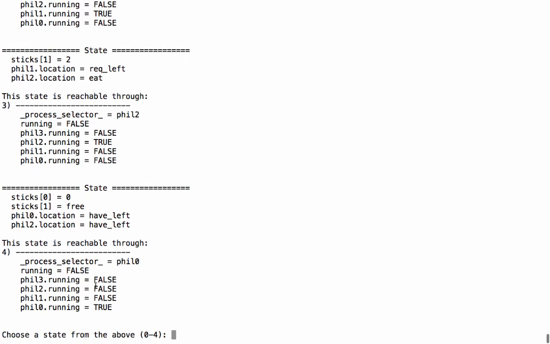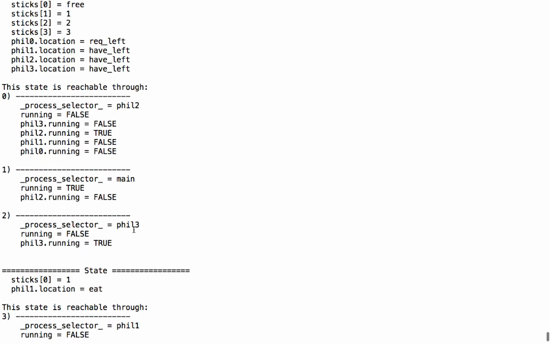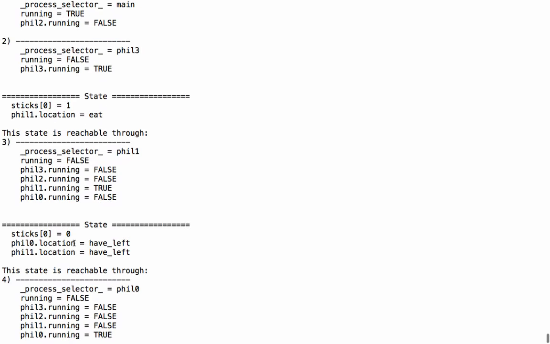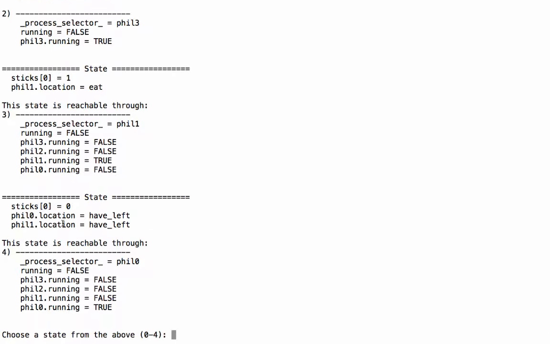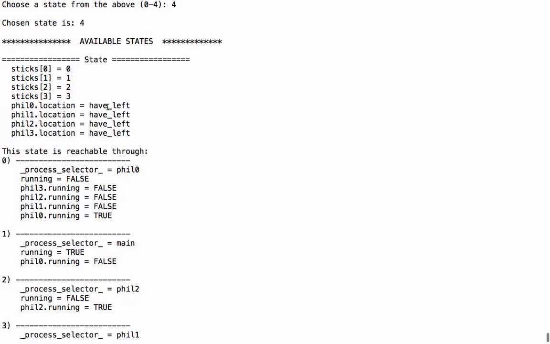And now I will once again choose the situation where philosopher 0 takes his left stick, sets sticks of 0 to 0, and then moves to have left. This is state 4. So currently, all the philosophers have taken their left stick.